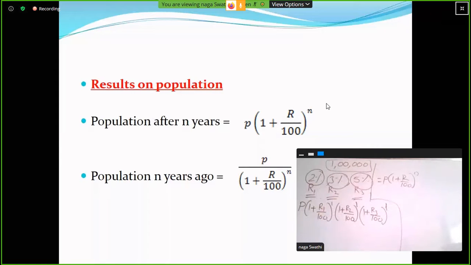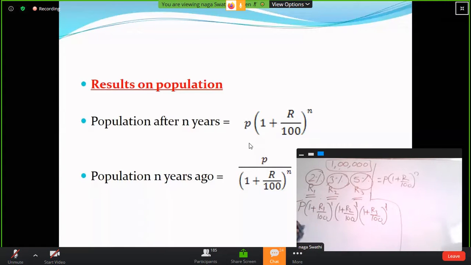After that, simplify. What is the P value? P value is 1 lakh, right? So this is the formula, right?